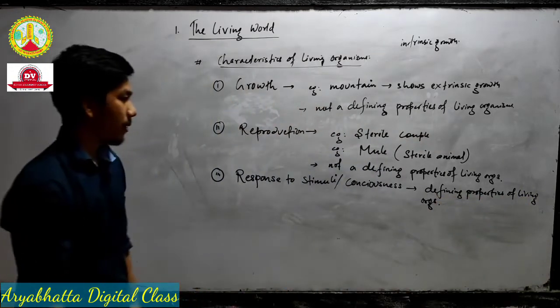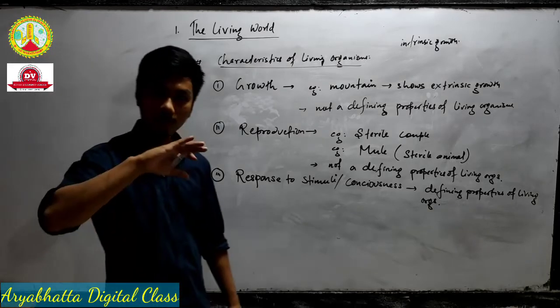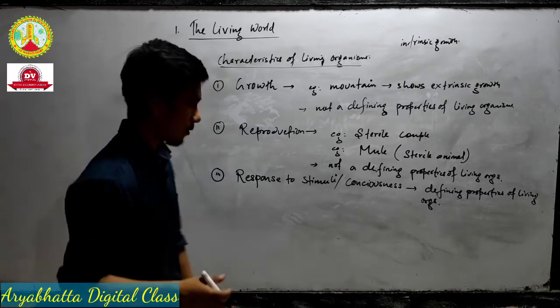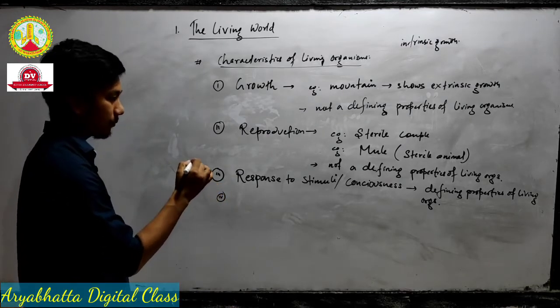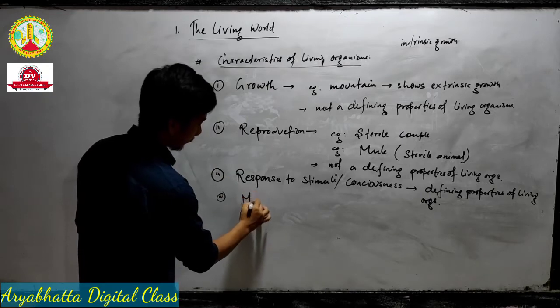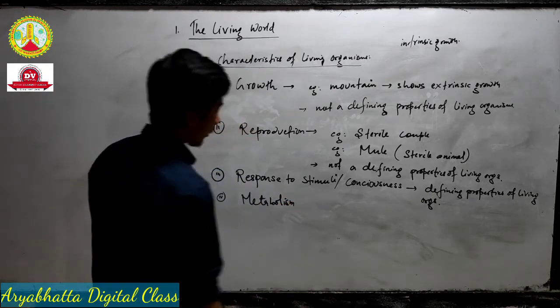Okay, so remember which is not a defining and which is a defining property of living organisms. Defining means exact, appropriate characters, there is no exception. So next we can take metabolism. There are many characters, but I will give you some important characters only.